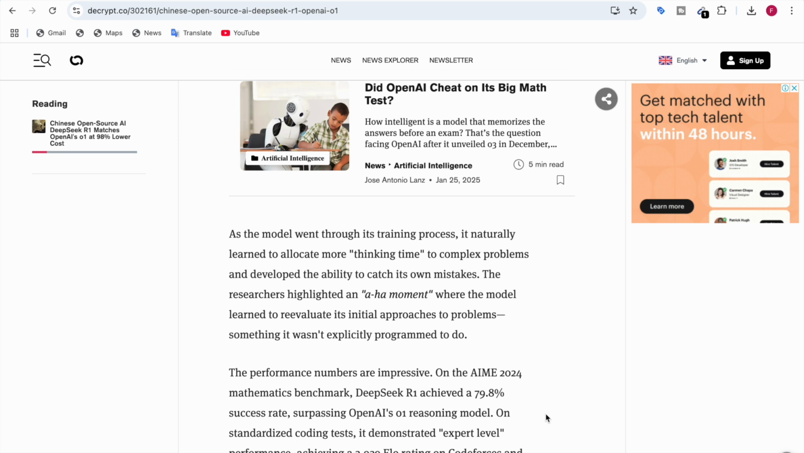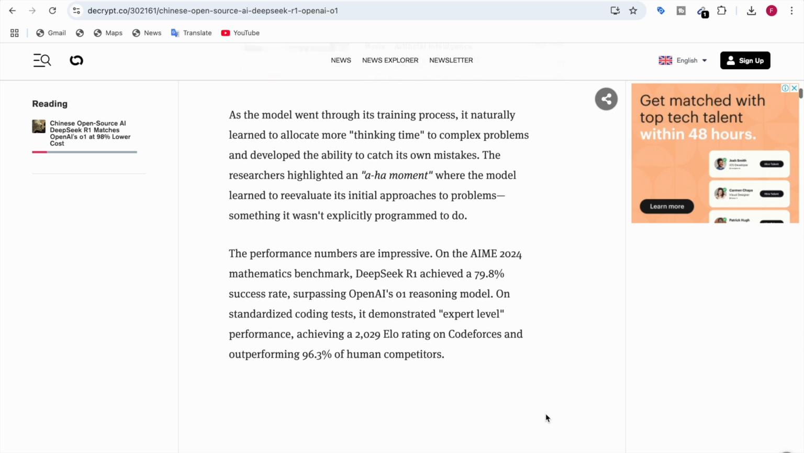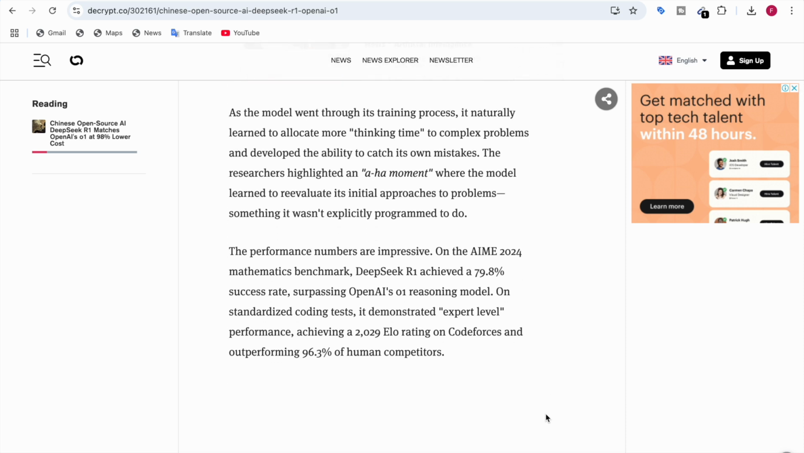The researchers highlighted an aha moment where the model learned to reevaluate its initial approaches to problems, something it wasn't explicitly programmed to do. And even the performance numbers are impressive. On the AIME 2024 mathematics benchmark, DeepSeek R1 achieved a 79.8% success rate, surpassing OpenAI's own reasoning model. And on the coding test, it demonstrated expert level performance, achieving a 2029 ELO rating on Codeforces and outperforming